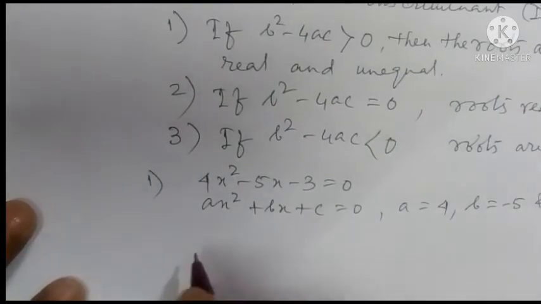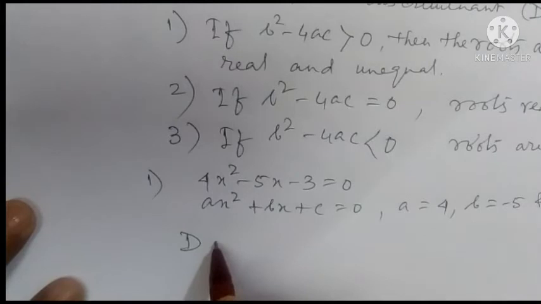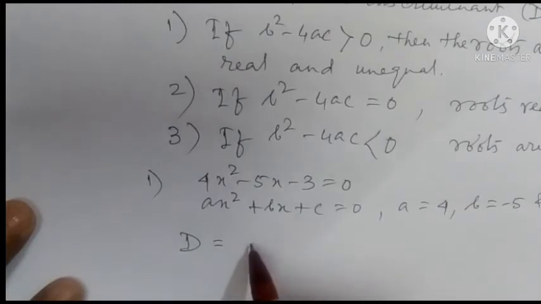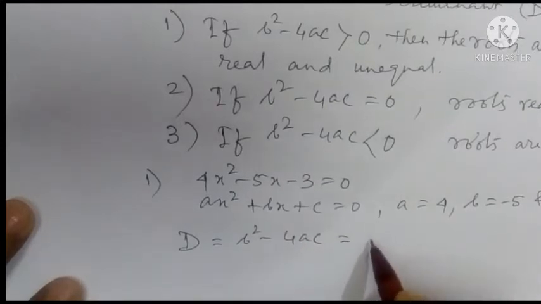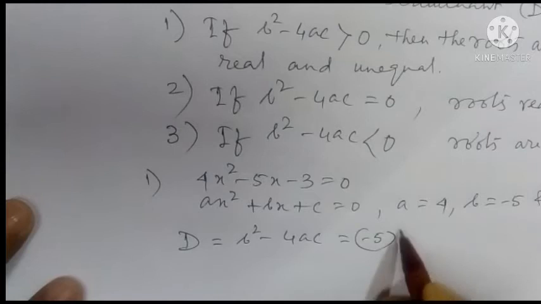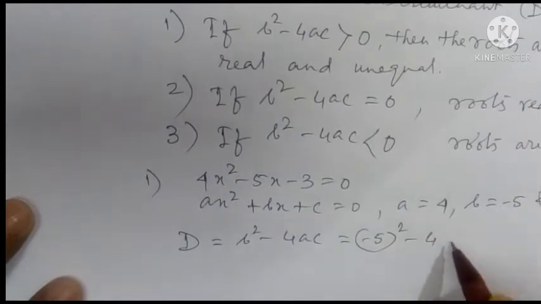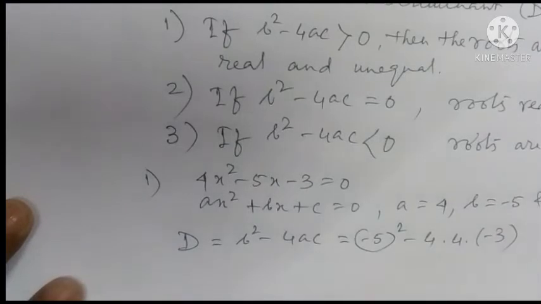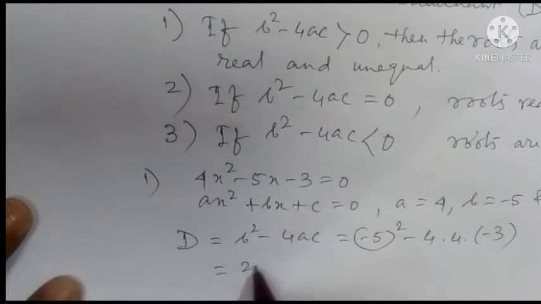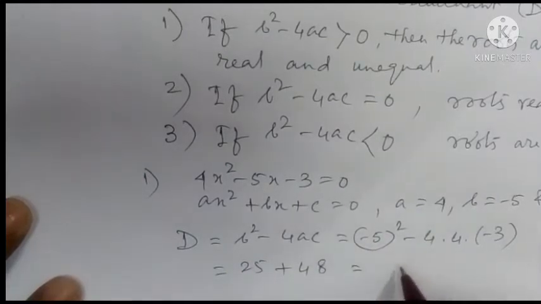Okay, therefore discriminant is D equals b square minus 4ac, that means minus 5 square minus 4 into 4 into minus 3, which is equal to 25 plus 48. This is equal to 73.